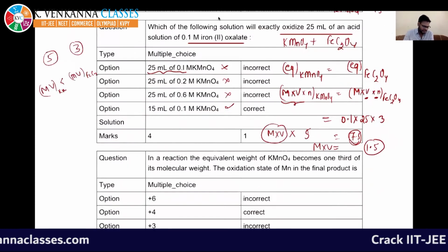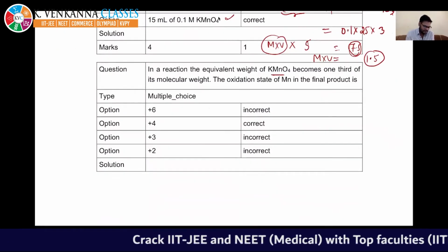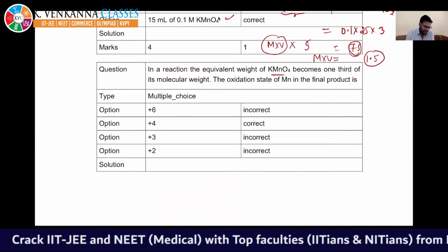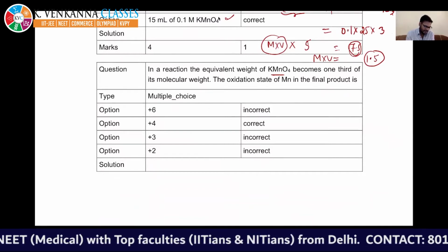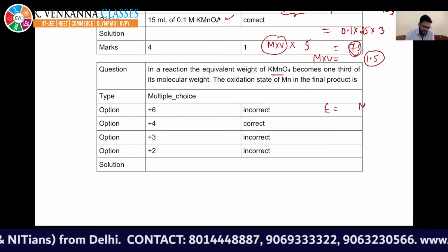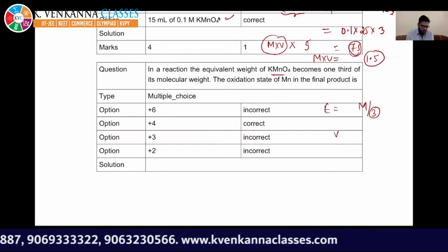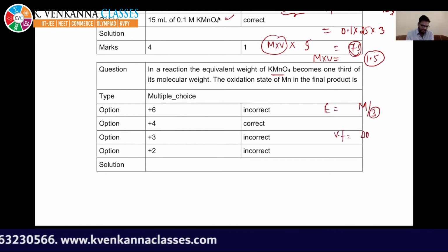Okay, moving to the next question. It says KMnO4 equivalent weight becomes 1/3 of its molecular weight; find the oxidation state of Mn. So its equivalent weight becomes M by 3, which means its valency factor is 3. Valency factor is nothing but change in oxidation number.